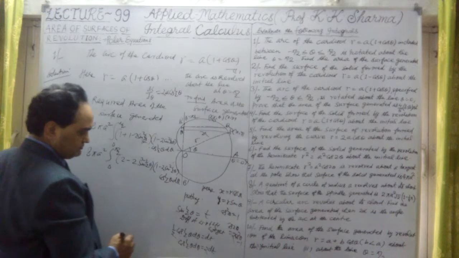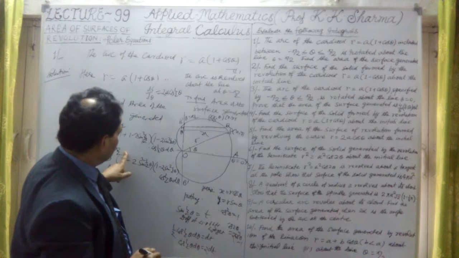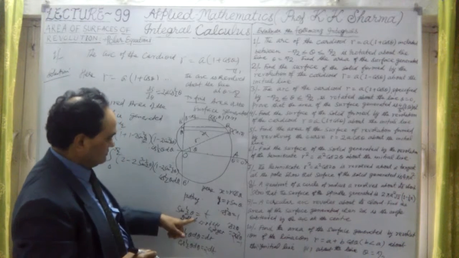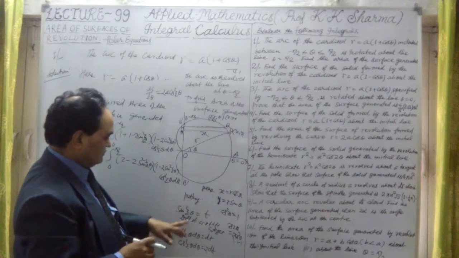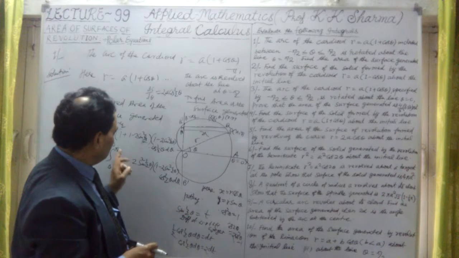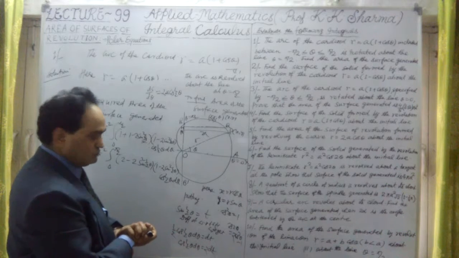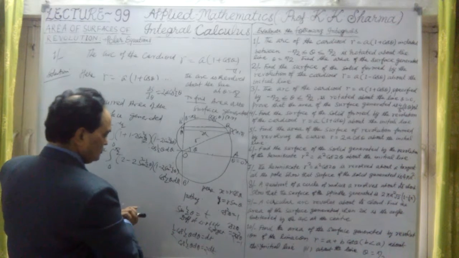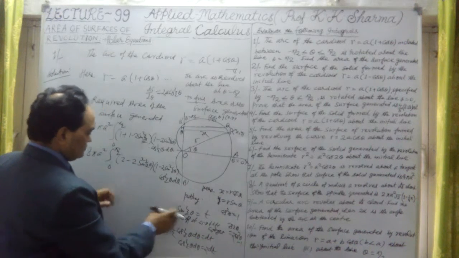What are the limits here? If I put theta as pi by 2, since sine theta by 2 we have taken as t, it will be sine pi by 4. Pi by 4 is 1 by root 2, so t is equal to 1 by root 2. At 0 it is 0.